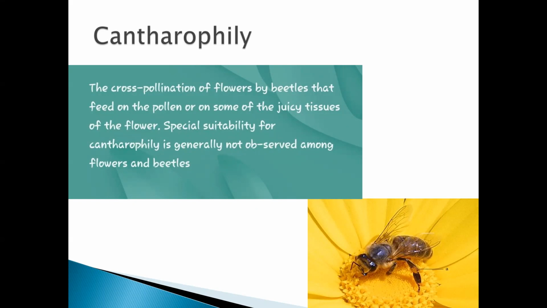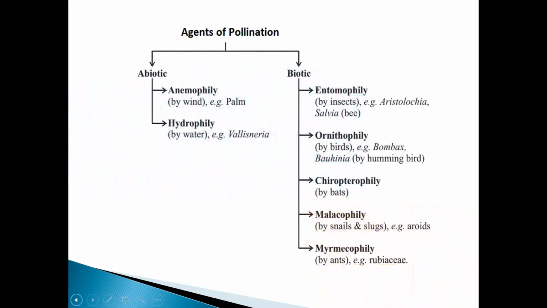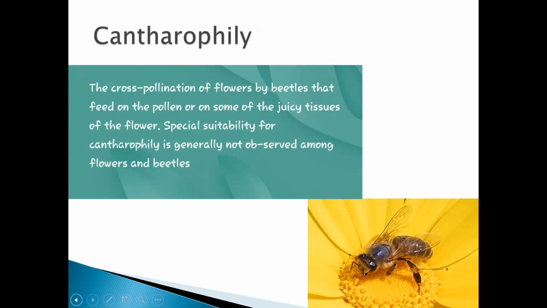In zoophily, we studied the different types of pollination done by different types of insects and mammals, birds, bats, snails, slugs, and ants. In today's class, we'll continue the discussion. We will study cantharophily.